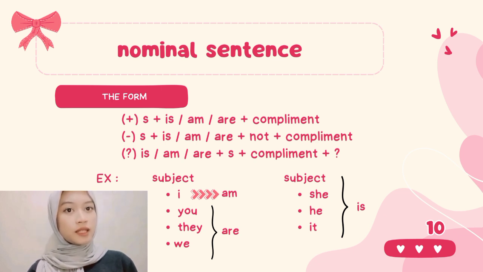In an interrogative sentence, there is is, am, or are plus subject plus complement plus question mark. For the subjects I, you, they, we: I uses am, and you, they, we use are. And the subjects she, he, it use is.